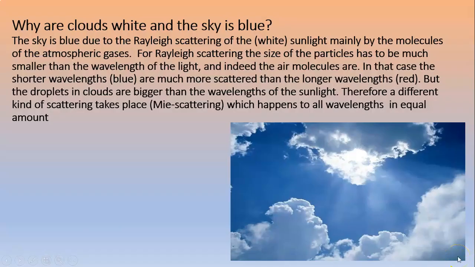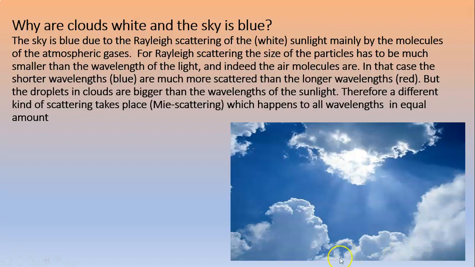Why are clouds white and the sky blue? The sky is blue due to Rayleigh scattering of the sunlight mainly by the molecules of the atmospheric gases. For Rayleigh scattering, the size of the particles has to be much smaller than the wavelength of the light, and indeed the air molecules are.